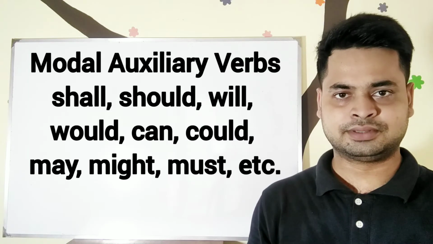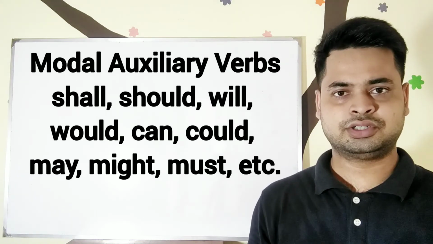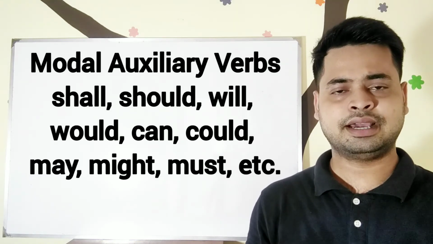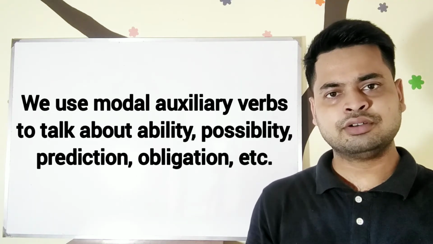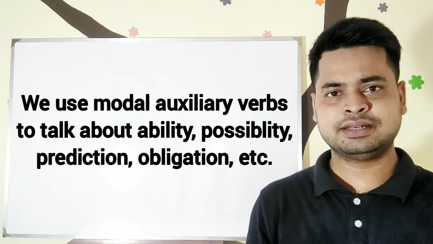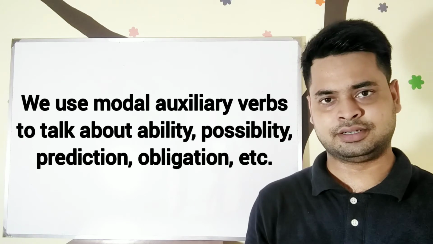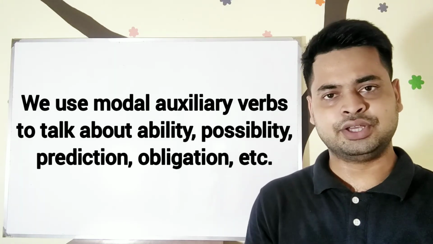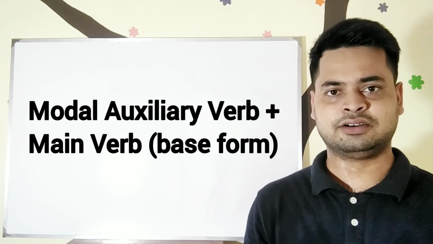Modal auxiliary verbs are shall, should, will, would, may, might, can, could, must, etc. We use modal auxiliary verbs to talk about ability, possibility, obligation, etc. And we use the base form of the main verb after a modal auxiliary verb.